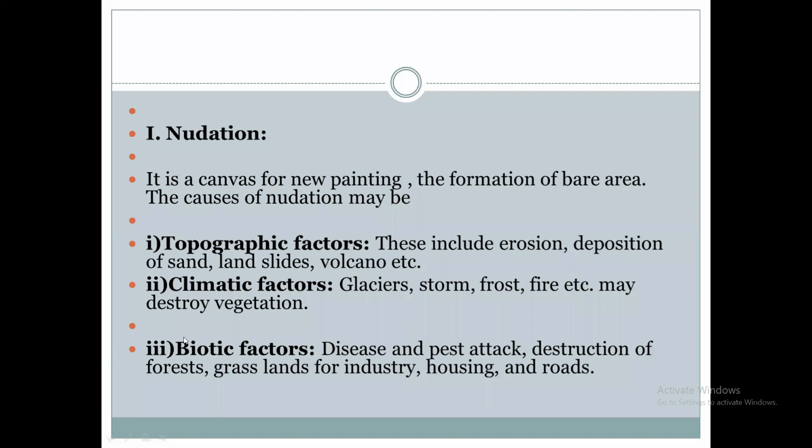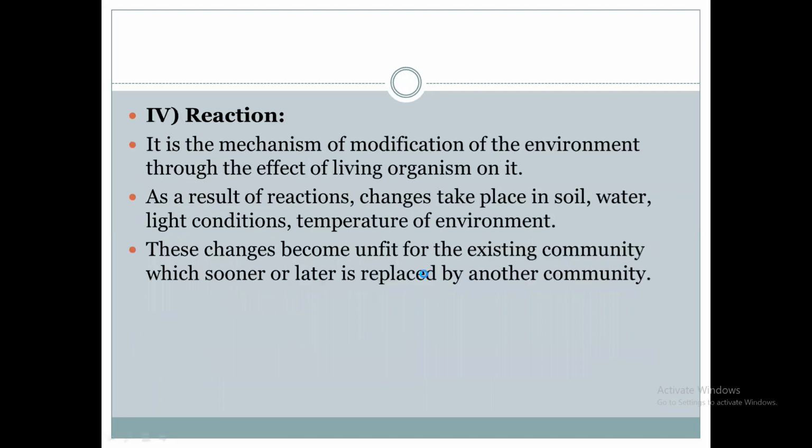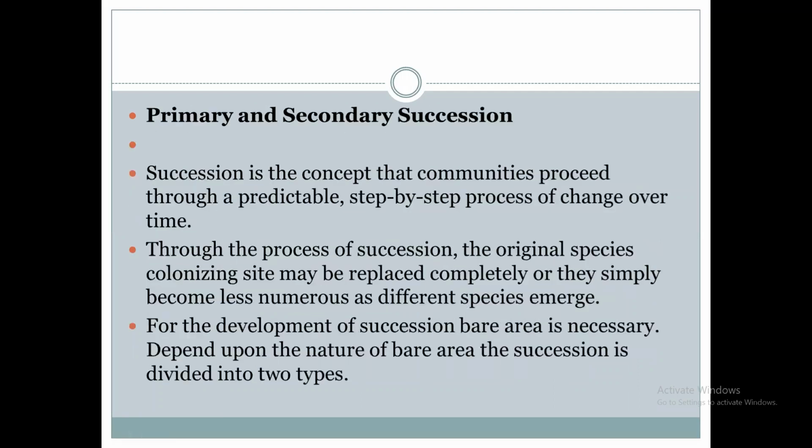Then biotic factors: disease and pest attacks, destruction of forests and grasslands, or construction of new houses, buildings and roads, so that land becomes an open area. So these are examples of formation of a new community, how the bare area is formed, how this primary succession will occur.